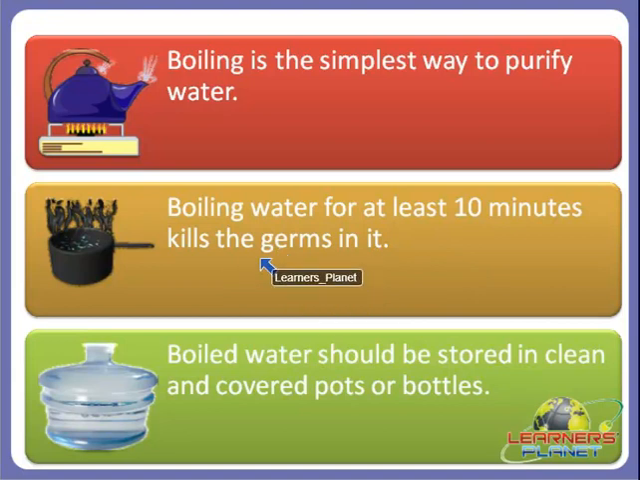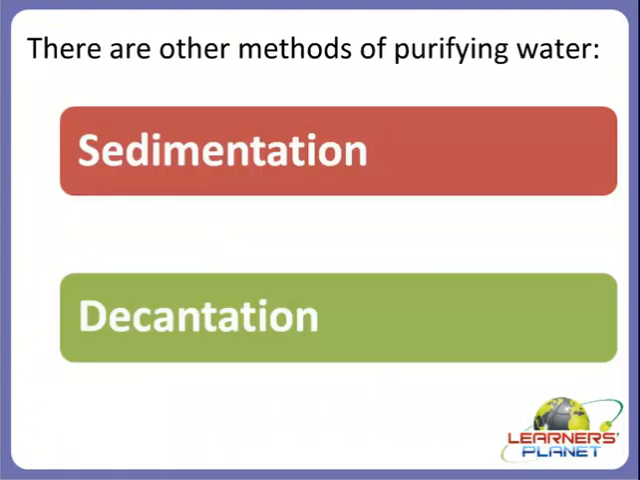So when you boil water, what happens? Boiling water kills the germs in it, and after that the boiled water should be stored in clean and covered pots or bottles, right? You might have seen in your home that some of them use bottles, right? The boiled water is stored in these bottles, and after that we can use this water for drinking and cooking purposes. So always remember that boiling is the very simplest way to purify water.